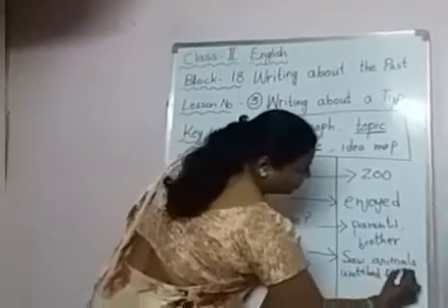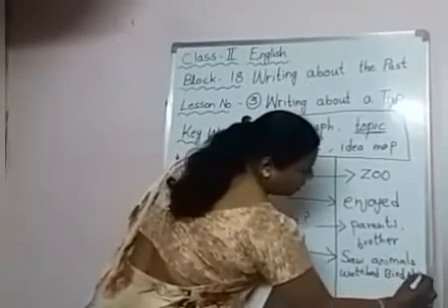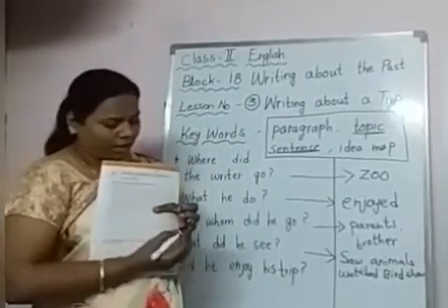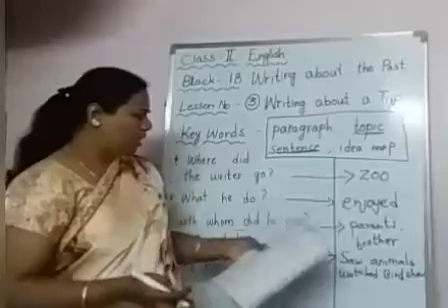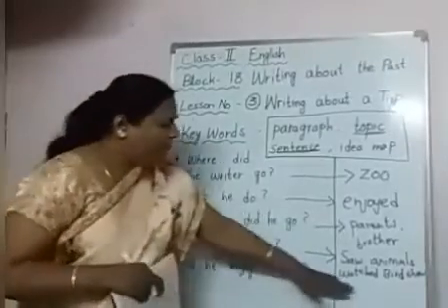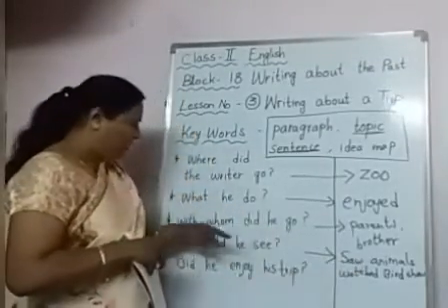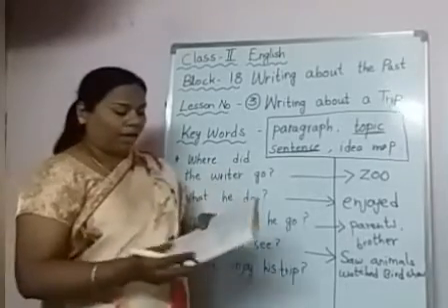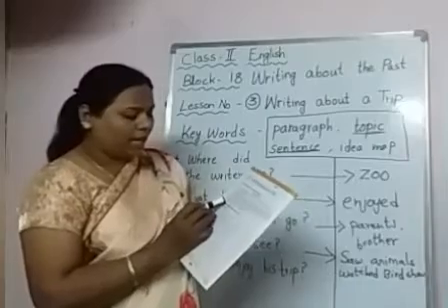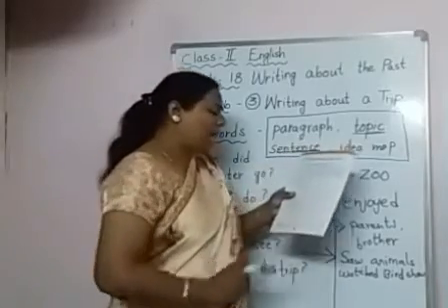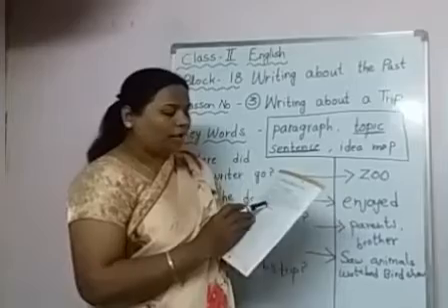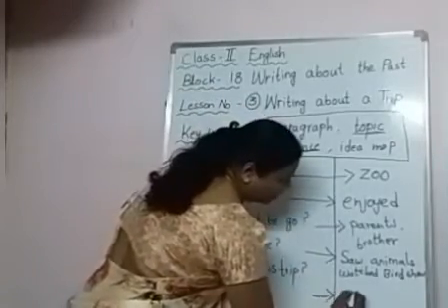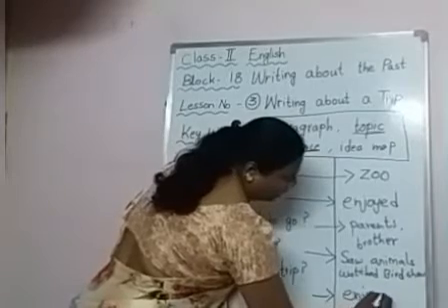He watched the bird show. He learnt the names of many new birds. Okay, children? He saw reptiles. All those things we have to write. I don't have space, so I wrote two things. When I tell you, at that time we will include them. Did he enjoy his trip? Yes. Here he has given the last lines: I had fun at the zoo. It was my favorite trip. Yes, he enjoyed his trip. So here we will write enjoyed.